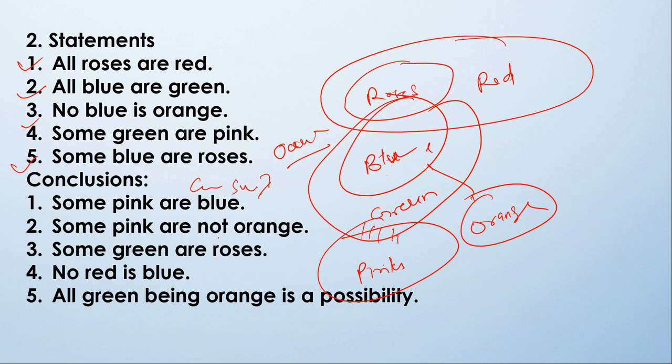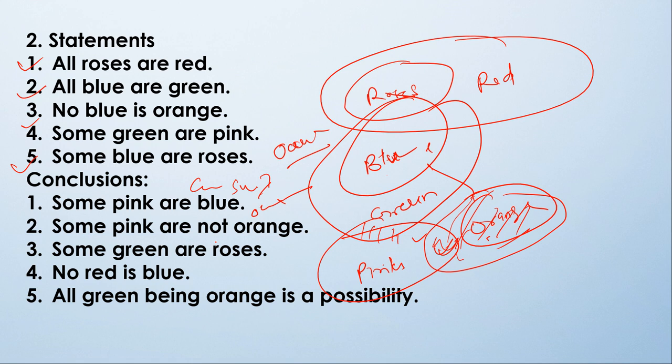Now some pinks are not orange. Where is pinks? This is pinks and this is orange. So yes, we cannot say that some pinks are not orange. This figure can be like this: this part will be orange, and this part can be pink and this can be orange. So yes, this is also a case of occurrence. So we cannot say that this is not following.